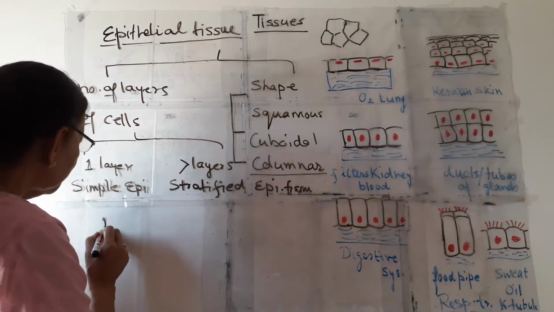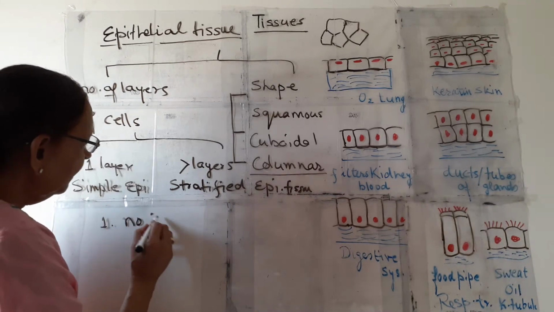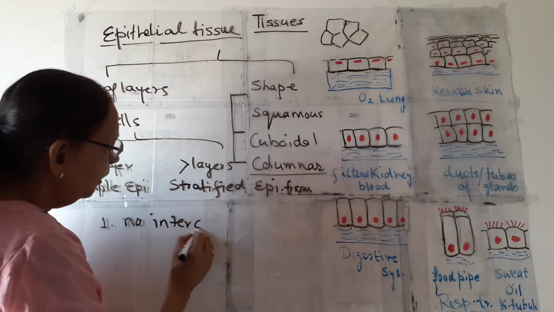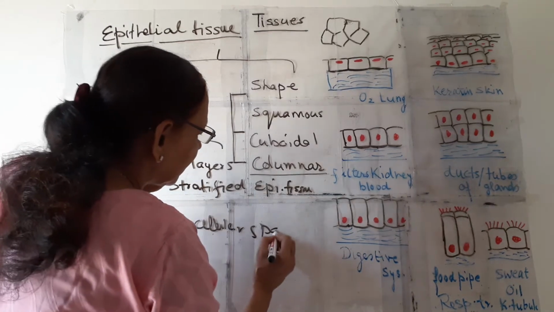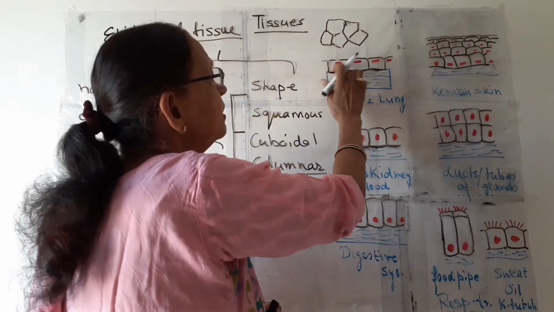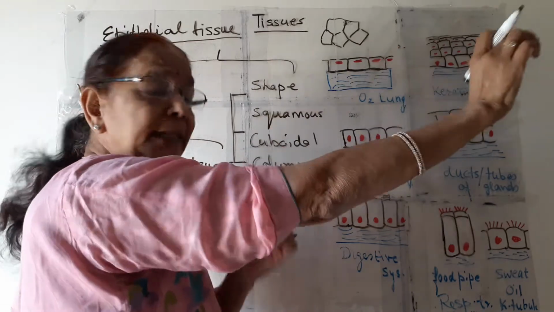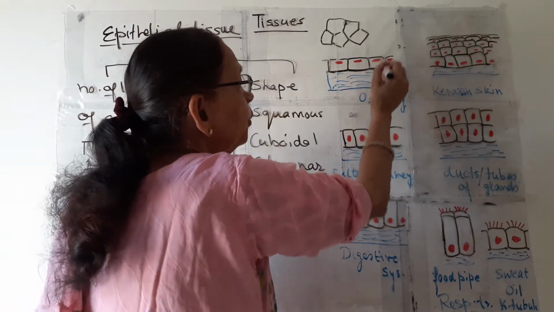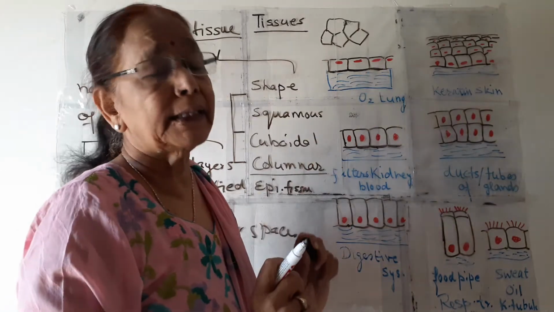The first quality is there are no intercellular spaces. That is, the tissue is continuous. You can see here, one cell after the other, one cell after the other. So a continuous sheet is formed. There are no intercellular spaces between them.